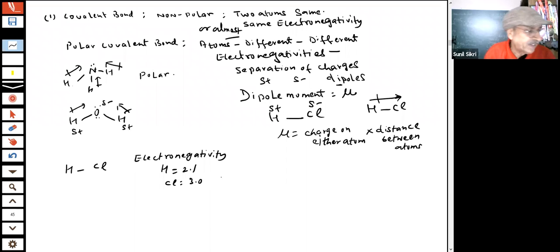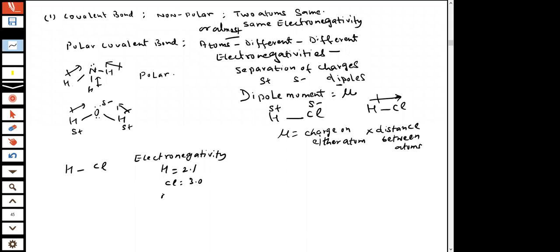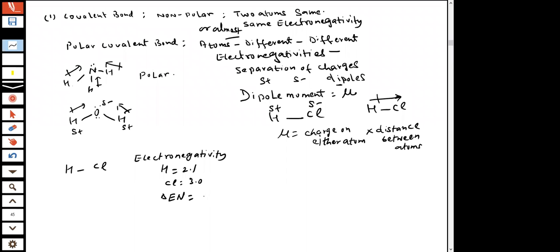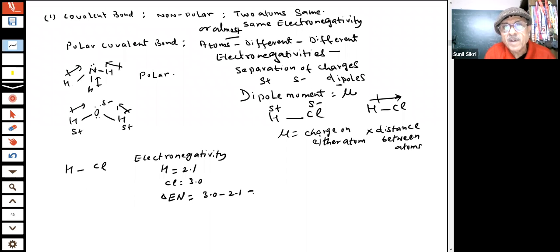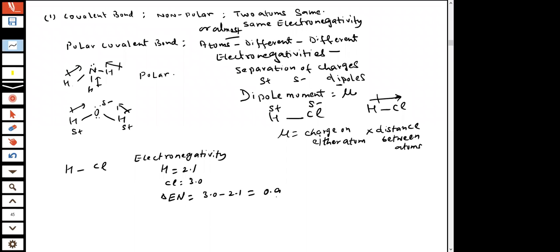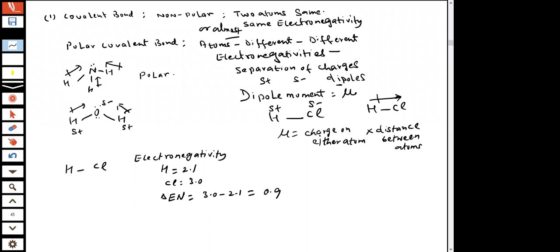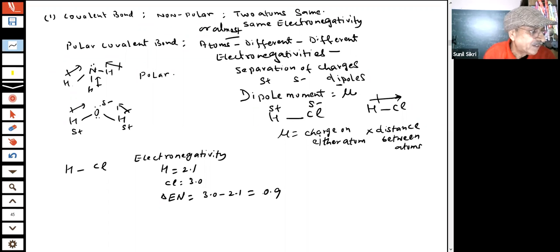So what is the difference, delta E, in electronegativity? For Cl, 3.0 minus 2.1, the value comes to 0.9. So in this case the electronegativity difference is 0.9, students.